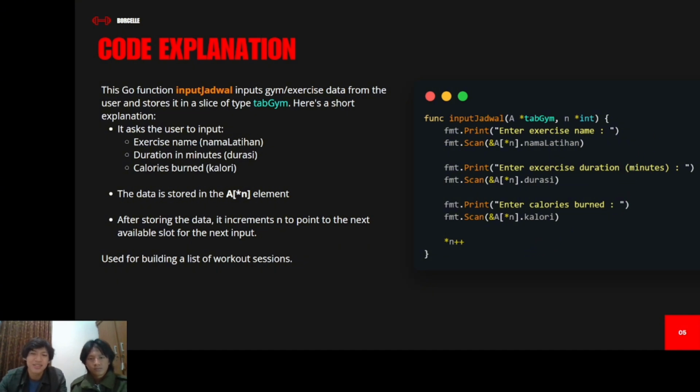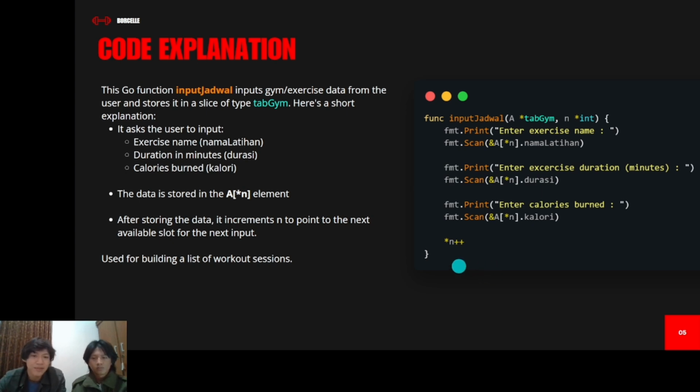And the data is stored in an array like this. We use a pointer because we need to include the data here. So after storing the data, it increments to point to the next available slot for the next input.